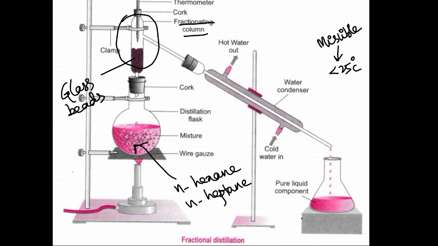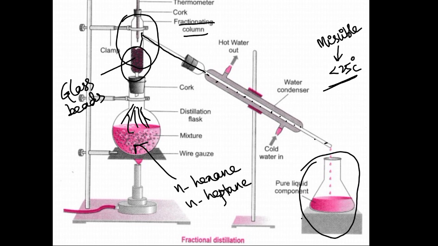When the heat is supplied, as the boiling points of the liquids differ by less than 25, the two liquids will become vapors in a little time interval, and they will move up and get trapped in these glass beads. The liquid whose boiling point is lower moves up and follows this path and enters the condenser chamber, in which it cools and moves as liquid and is collected in this.